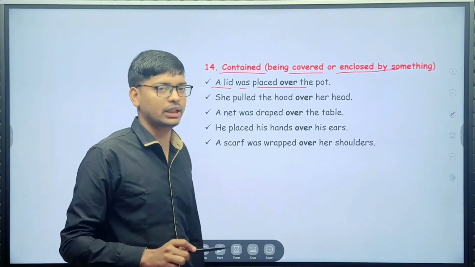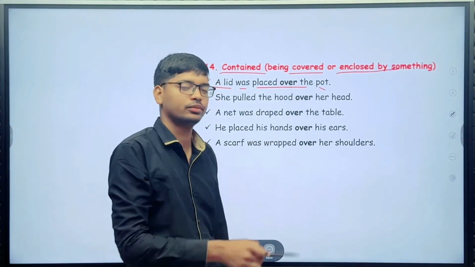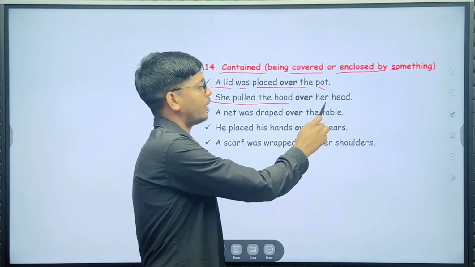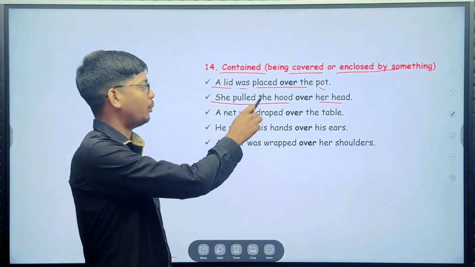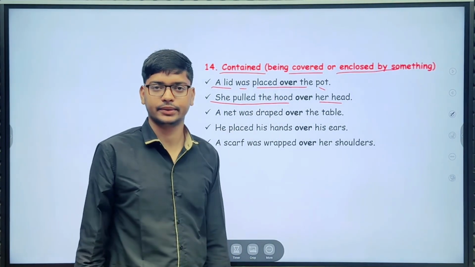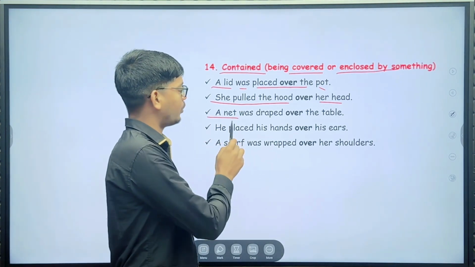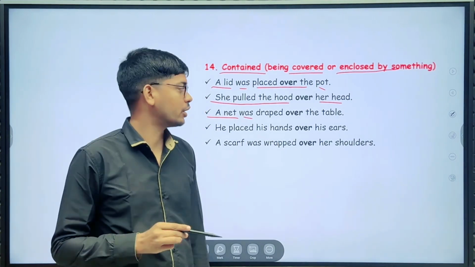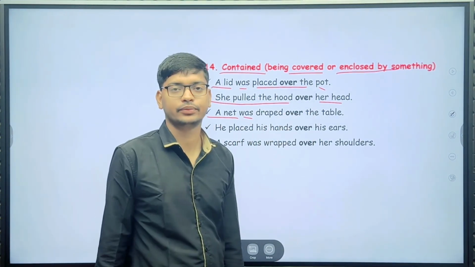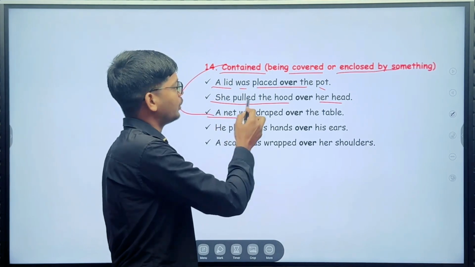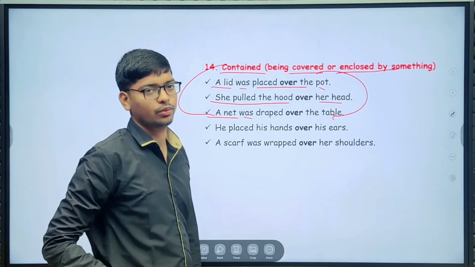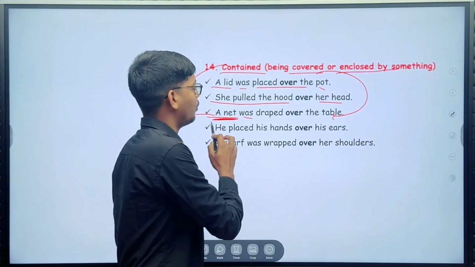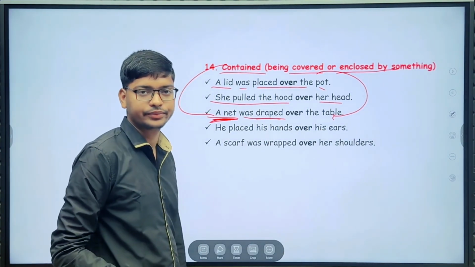Next, she pulled the hood over her head. Okay, a net was draped over the table. So here, to contain something or cover or enclose something by something, you can use easily over.